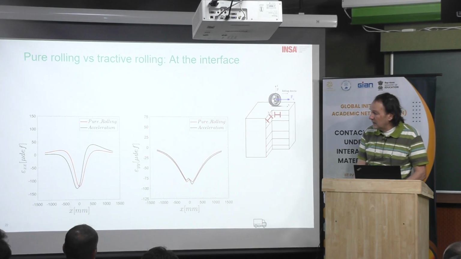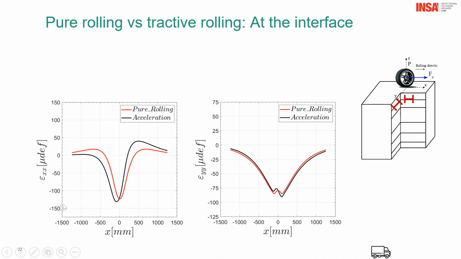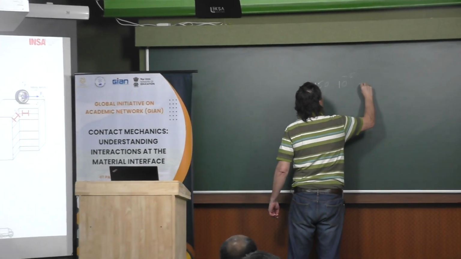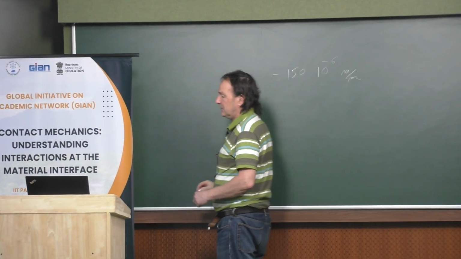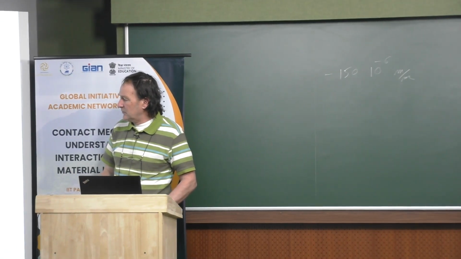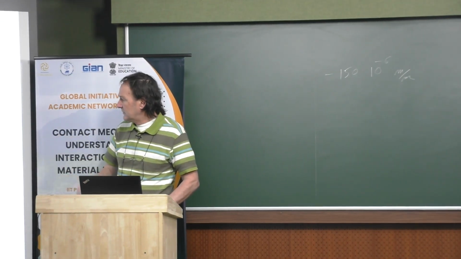Then you can see that you can have some compressive stress, for example, here strain up to 150, no, this is micro deformation, 10⁻⁶ meter by meter strain, and also you can see on the right the same, which is also negative here.